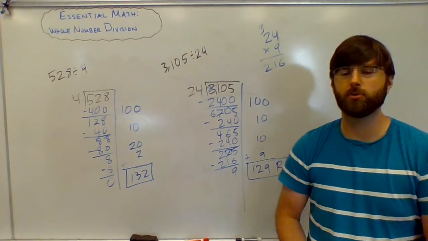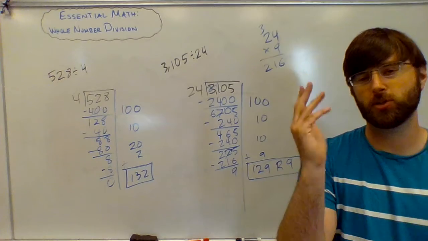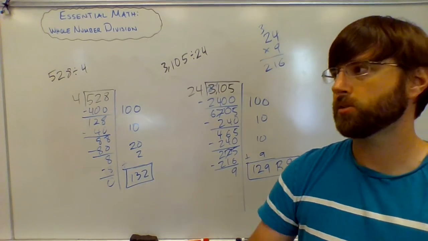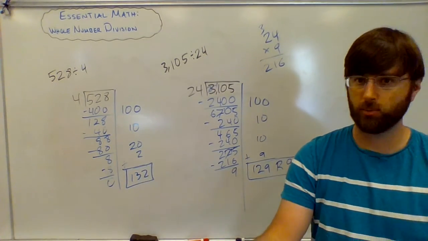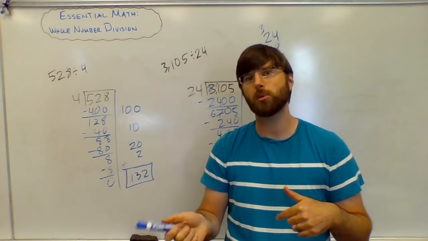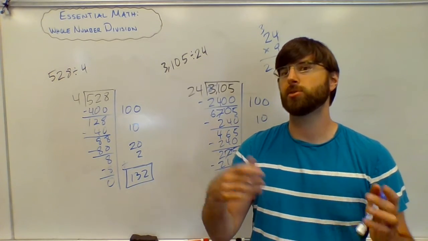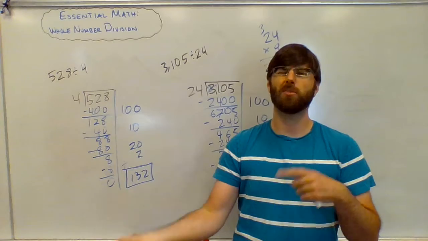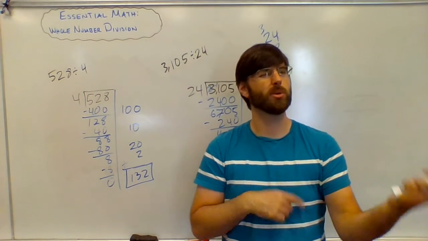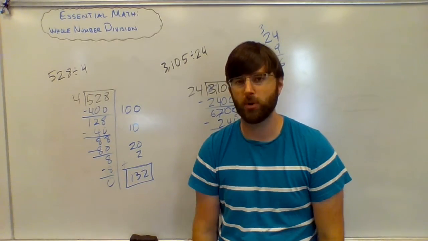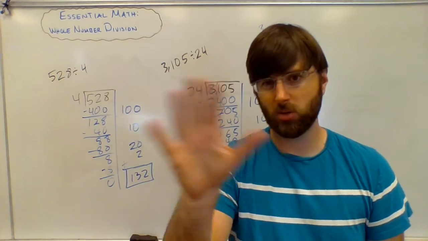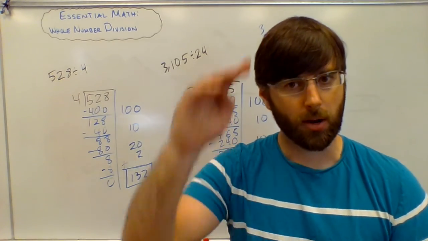Okay. That is a review of the partial product strategy and explanation of why we use partial products. Solve the rest of the problems on your page. Check them with calculators. Remember, if you check with a calculator, that if there's a remainder, the calculator is going to give you a decimal form, so you can't perfectly check it with the calculator, but you can make sure you were in the right ballpark. So, all right, see you tomorrow.